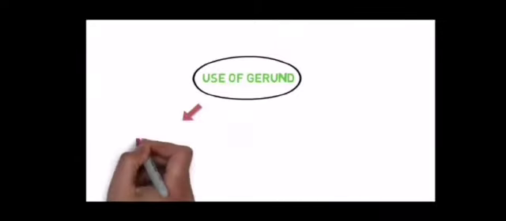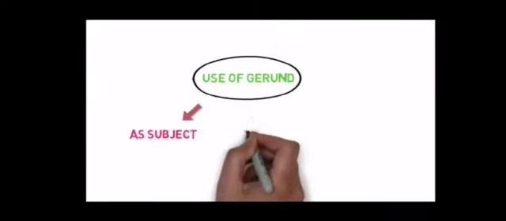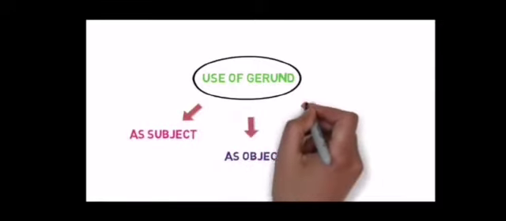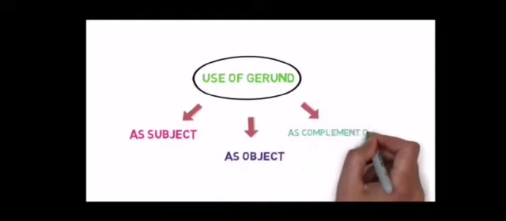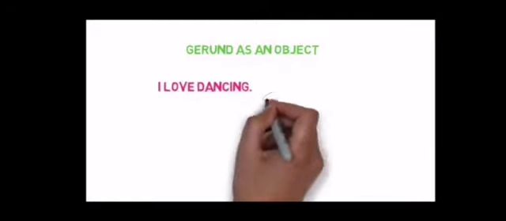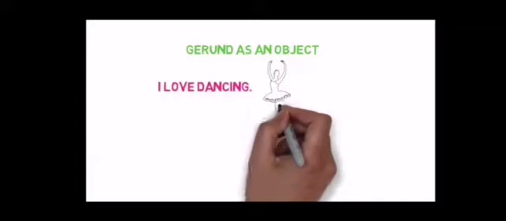Now, use of the gerund as a subject, as an object, as a complement of the verb to be. Now see, gerund as an object. I love dancing.